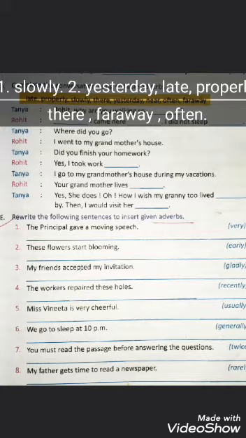So let's now do exercise E. Rewrite the following sentences to insert given adverbs. We have to insert this adverb in the sentence. Okay, the first one is, the principal gave moving speech, a very moving speech.